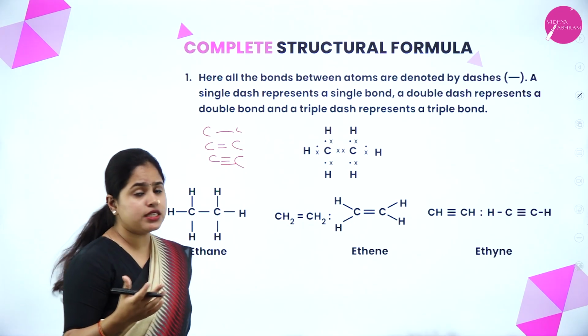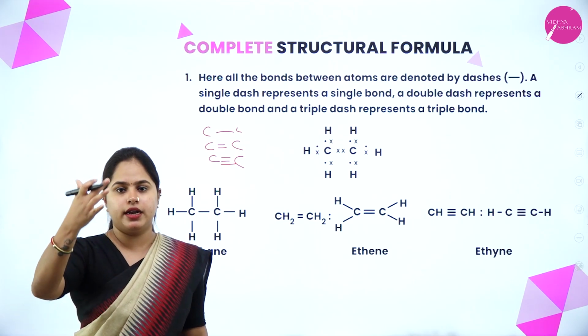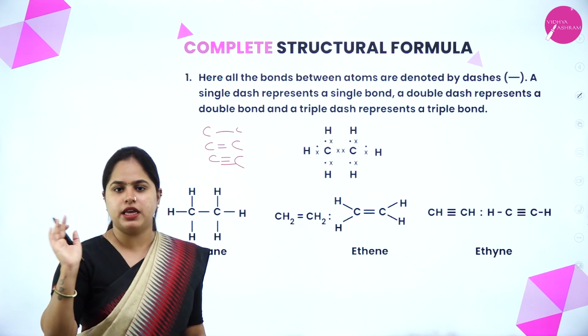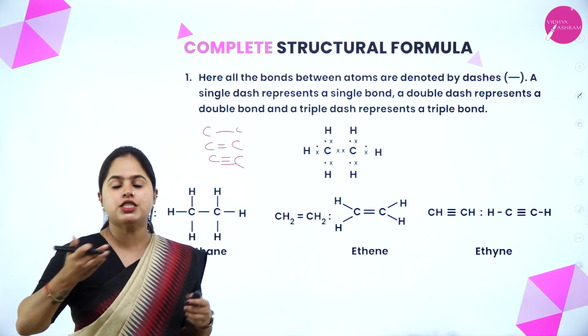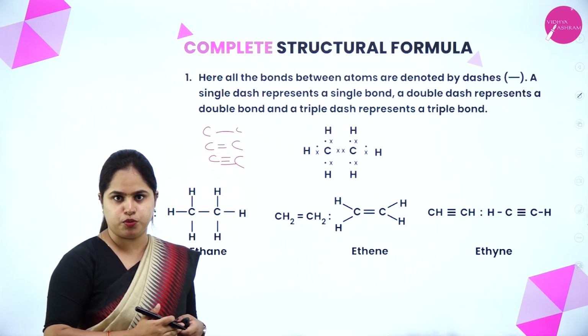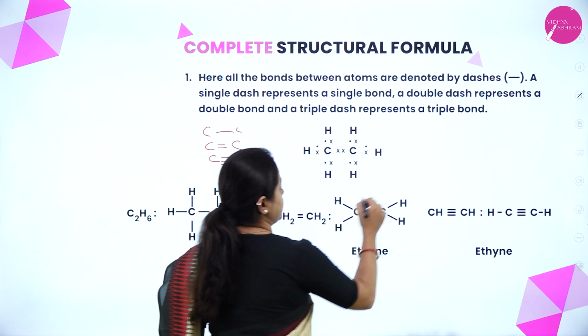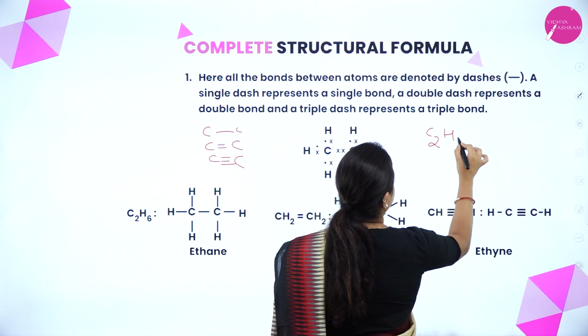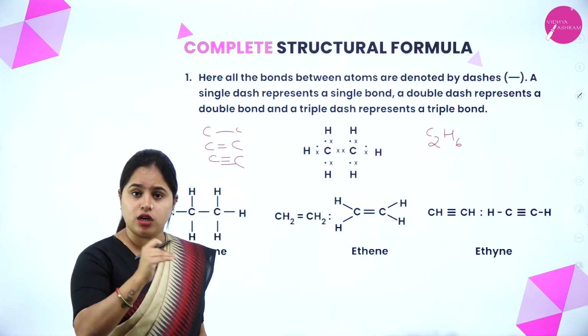How to write the complete structural formula? All the bonds between the carbon and carbon, carbon and hydrogen, all the bonds will be represented by the dashes. And you have to see whether it is single, double or triple. Based on that, that many number of dashes you have to put. Right? So, let's take the example of C2H6. What is C2H6? It is ethane, right? So, how do you represent the Lewis dot structure for that?